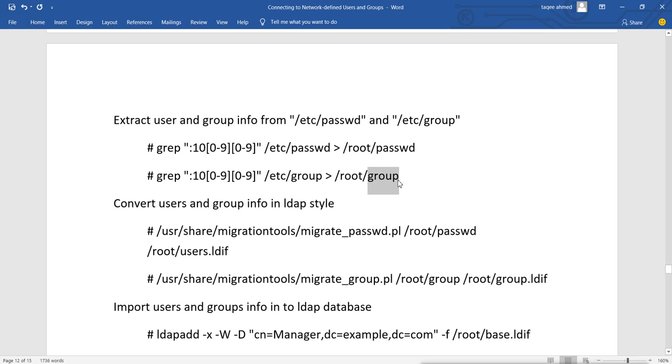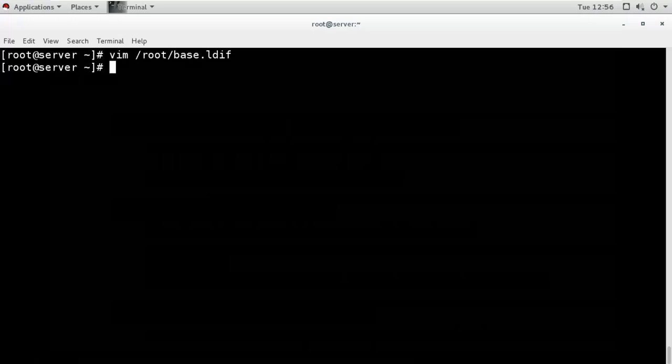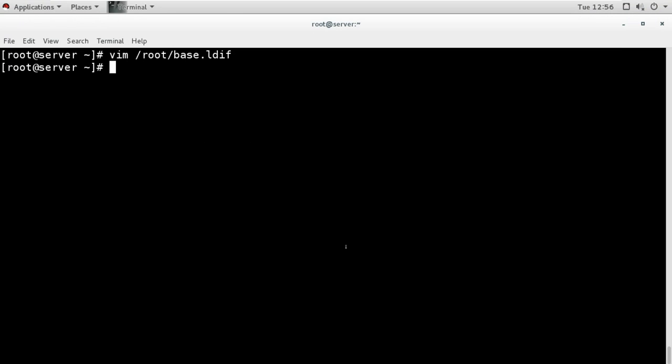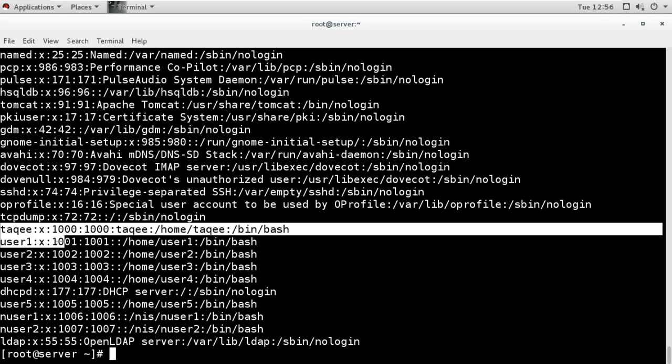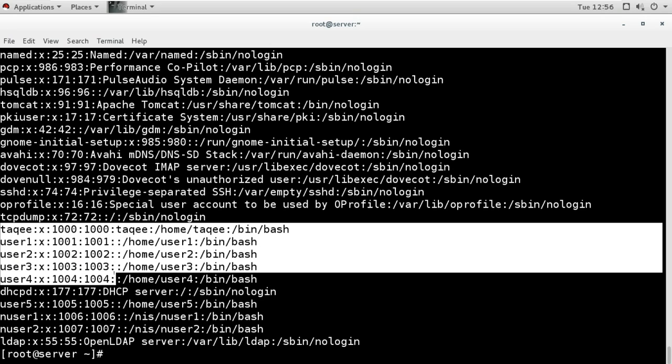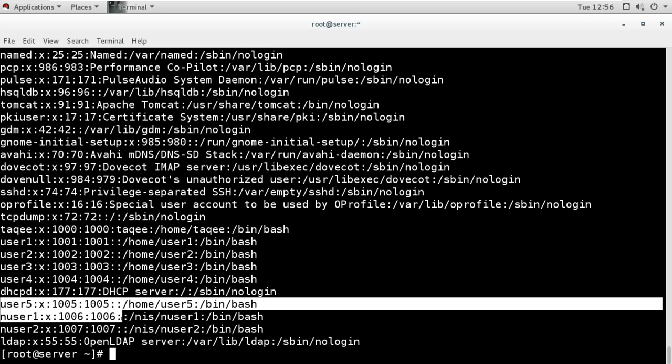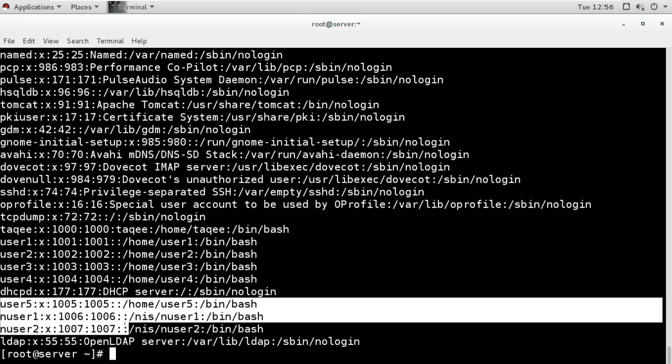So let's do this first, then we will go ahead. If we check what user information I have in the passwd file, you can see normal users start from 1000. We have users from 1000 to 1004, then 1005, 6, 7. So we have these users and this user information.